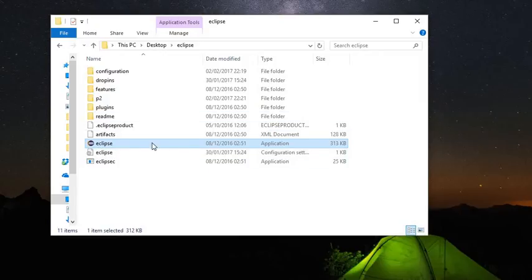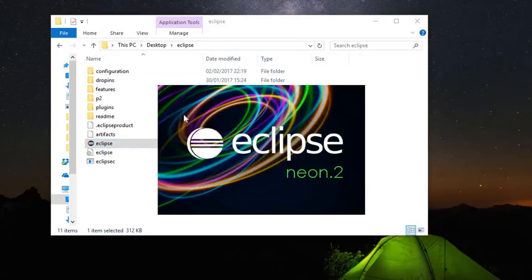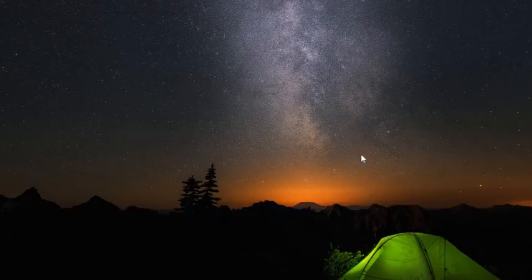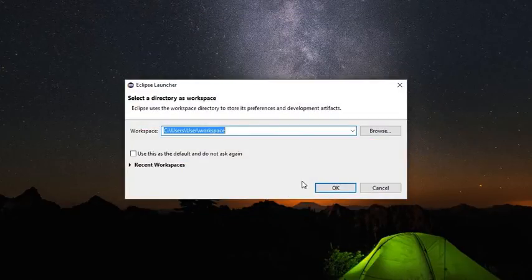Once extracted, here we have the Eclipse application, along with all of these other files, XML document, configuration settings, and so on. Anyway, it doesn't matter. Just click on the application, and this should pop up. The current one is Neon.2, for me.